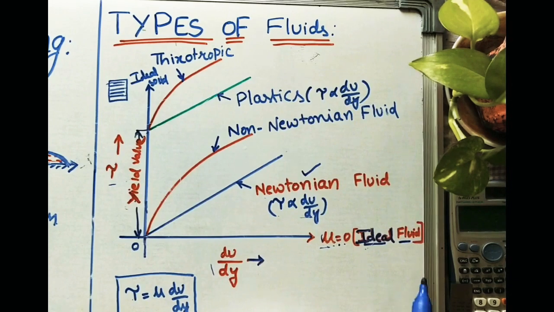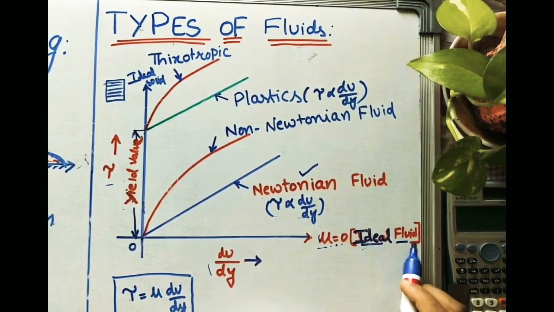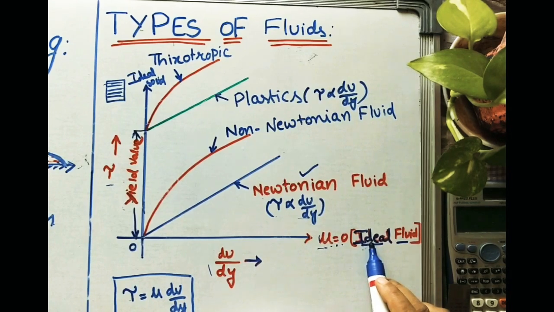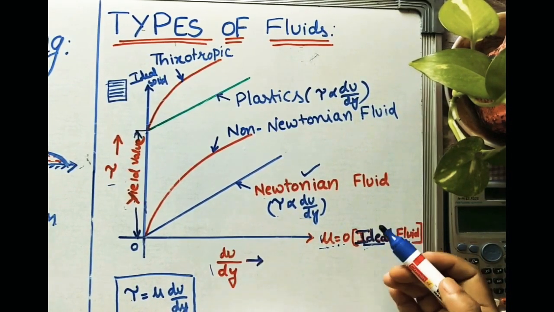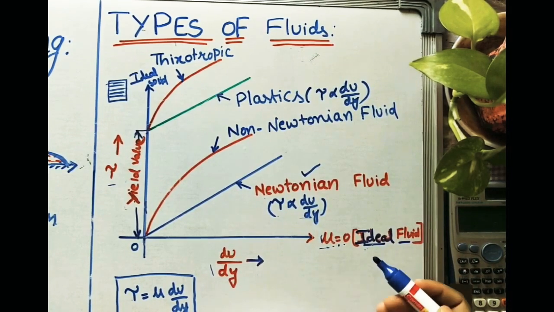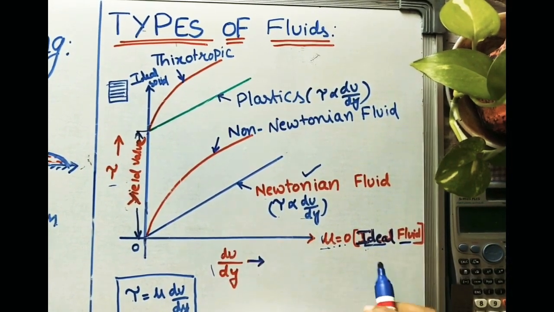In all our study, theoretically, we consider all fluids to be ideal fluids for solving the problems easily. If we take ideal conditions, we can solve all the theoretical problems easily, and we can then apply those values to the practical application.